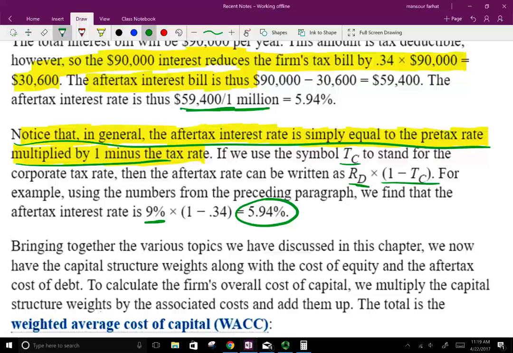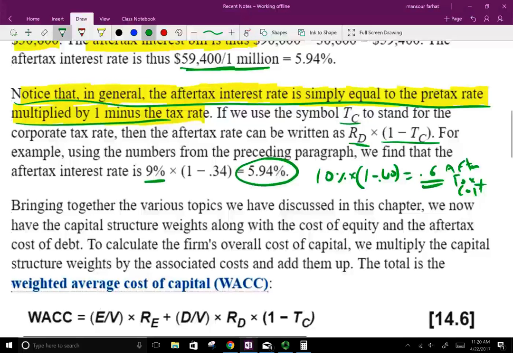So every time you have an interest expense, let's assume 10%, and your tax rate is 40%, you'll take 1 minus 0.4. So your after-tax cost is 6%. So remember, your after-tax cost is a little bit lower than your pre-tax cost of debt.